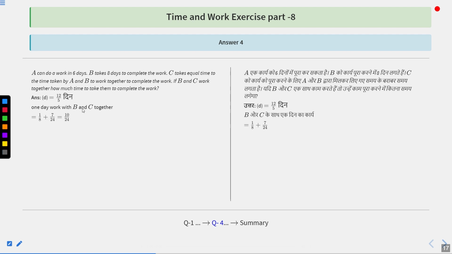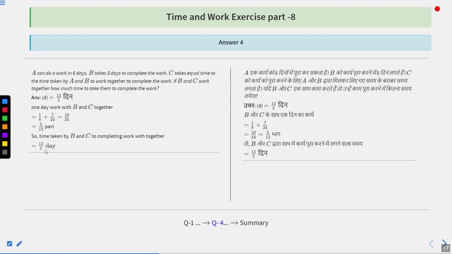Now we have to find if B and C work together, then how much time they take. So one day work of B and C is going to be how much? 1 upon 8 plus 7 upon 24, that is 10 upon 24, that is 5 upon 12 part. So time taken by B and C for completing the work together is going to be how much? 12 upon 5 days. Option number D is the correct answer.